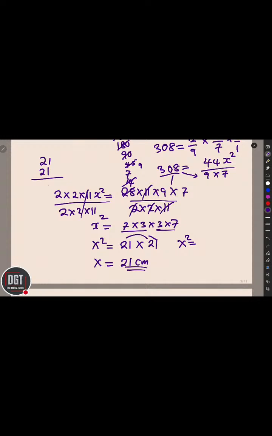This is the 1, this is the 2, and this is the 4. So it's going to give you 441. So the square root of 441, x is equal to 21. So that is how you can easily find all these.